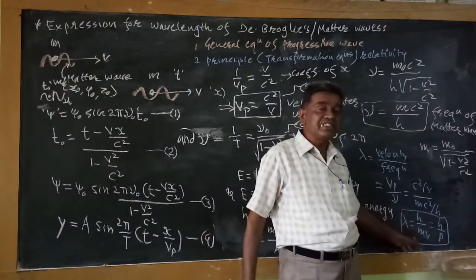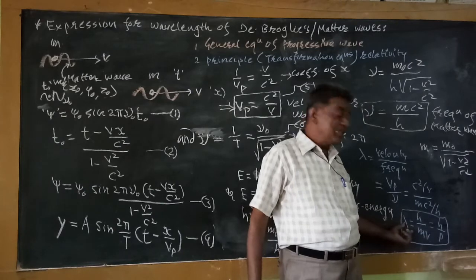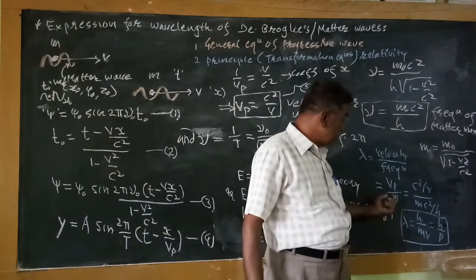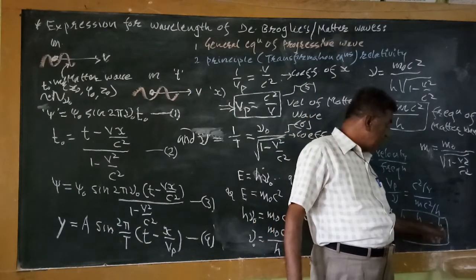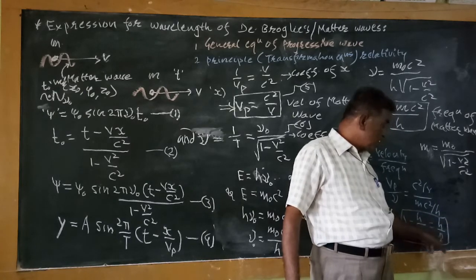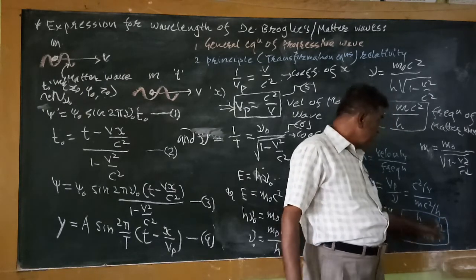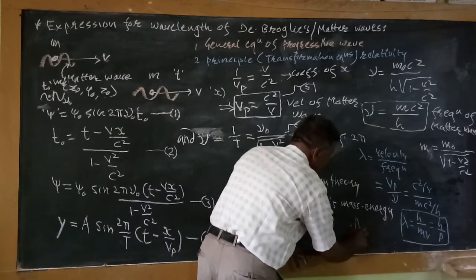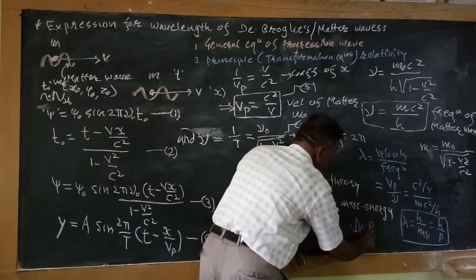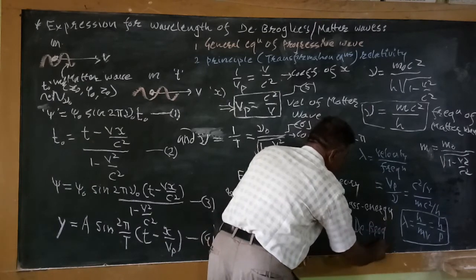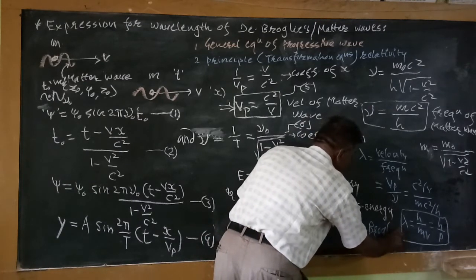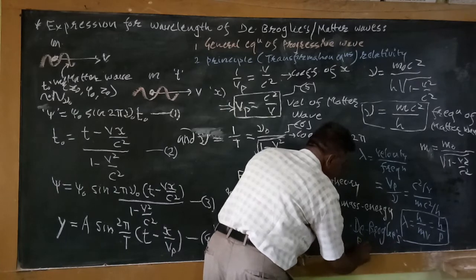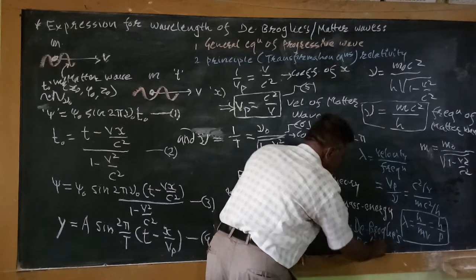From this equation it is seen that the wavelength of the de Broglie wave, or the matter wave, is equal to the ratio of Planck's constant to the momentum of the particle. This equation is also called the de Broglie relation.